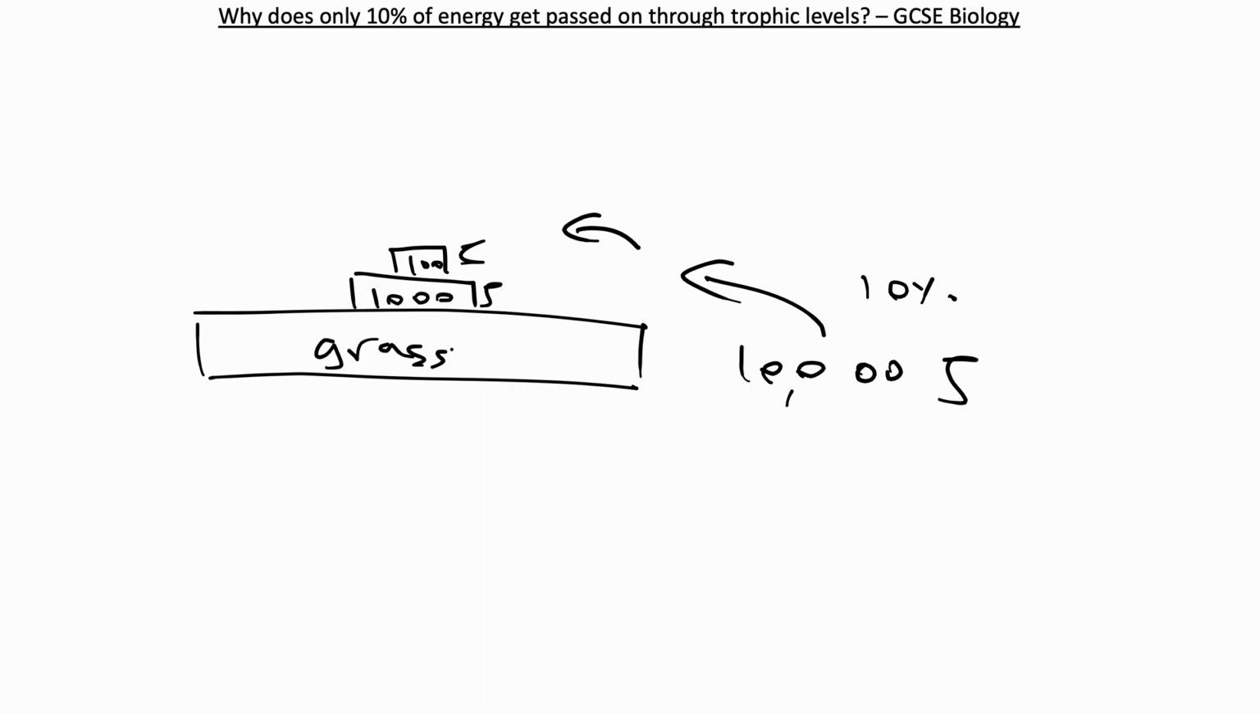So why does this happen? Why do we only get 10% of the energy from the trophic level below it? Well, this concept, first of all, can be really confusing. I understand that. So let's try to break it down into really simple steps by using an example. A frog eats a grasshopper, right? So there's going to be a grasshopper here, and then a frog is above it in the food chain.